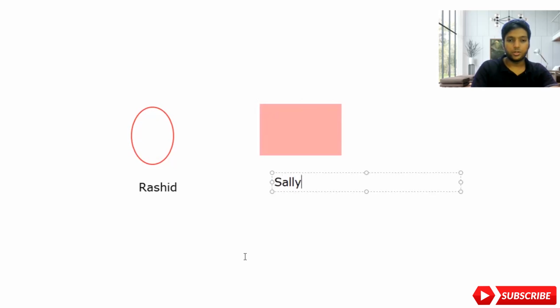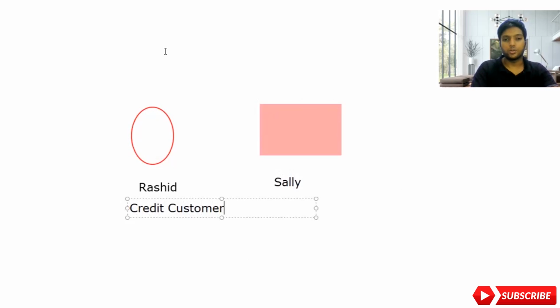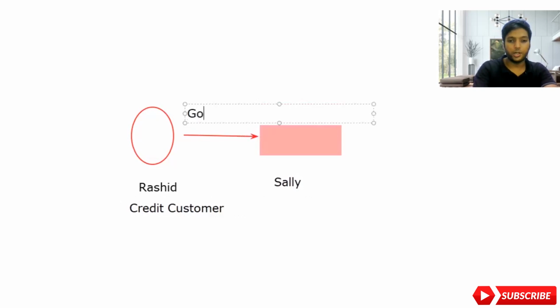Now Rashid is a credit customer returning the goods to Sally. Let me write goods return. So you need to draw this, guys, when you're doing this. This is the easy way to find out what's the actual double entry, goods return.